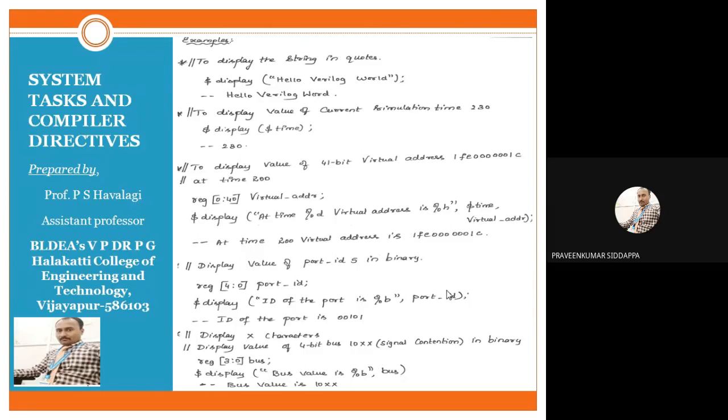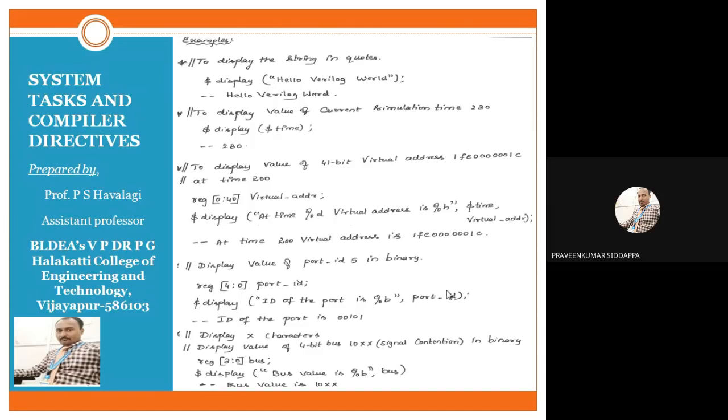Check it here. First we should study about a string. If you know the string concept, then we will write it. What is a string? A string is a group of characters contained within double quotes. If a group of characters is contained within double quotes, then we call it a string. So I want to display hello Verilog world, which we call a string. Because of that reason, we have written it within double quotes.